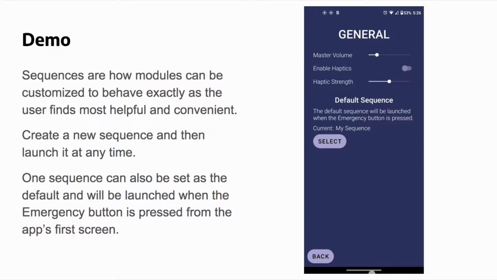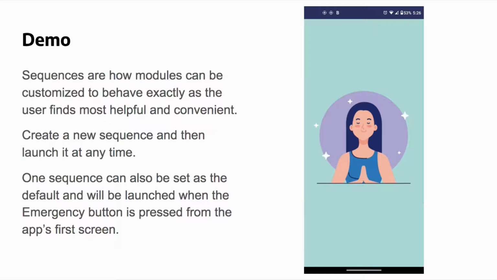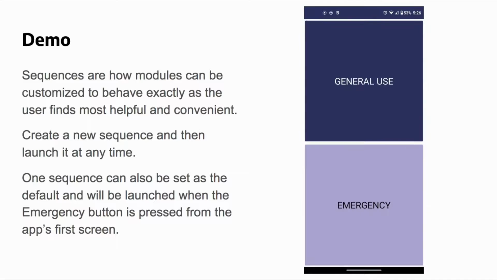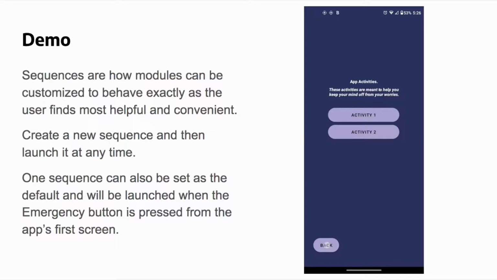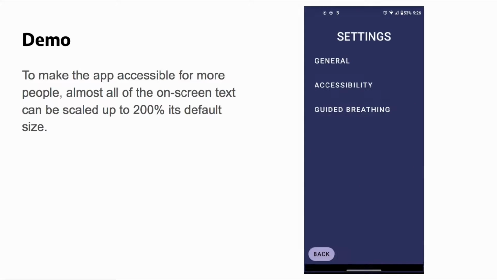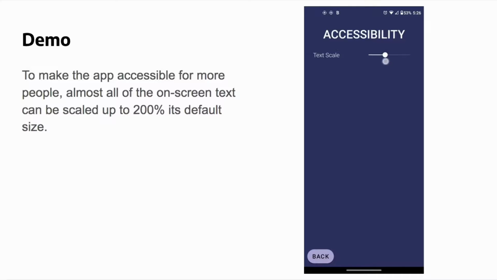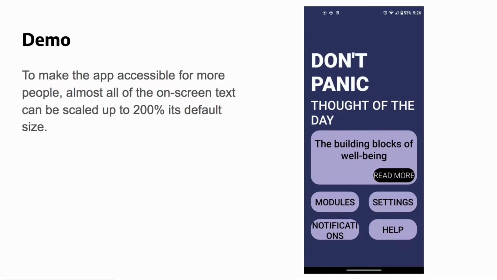Now you can close the app, launch it again, and this time press the emergency button to be immediately taken to your chosen sequence without having to worry about navigating multiple screens to launch it. Finally, anyone who is visually impaired can go to the Accessibility Settings screen and increase the text size. This change will propagate across the app without making any screen unusable. And that concludes our demo.